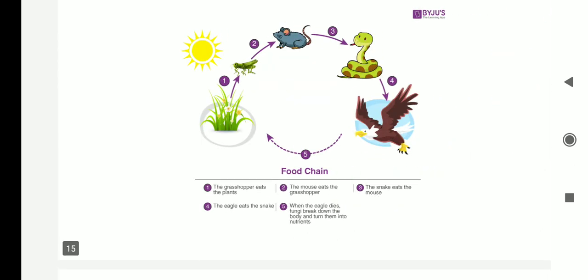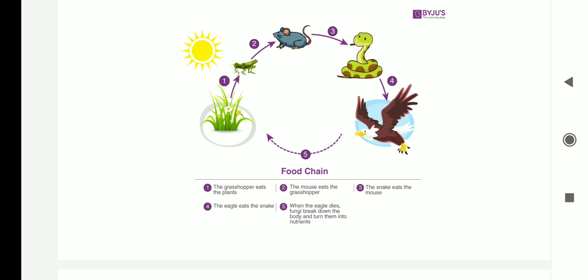Here we can see a grassland ecosystem food chain, where grasses are the producers. Sunlight is the abiotic factor which gives the energy for plant growth, and grasses are eaten by grasshoppers, which are called primary consumers.